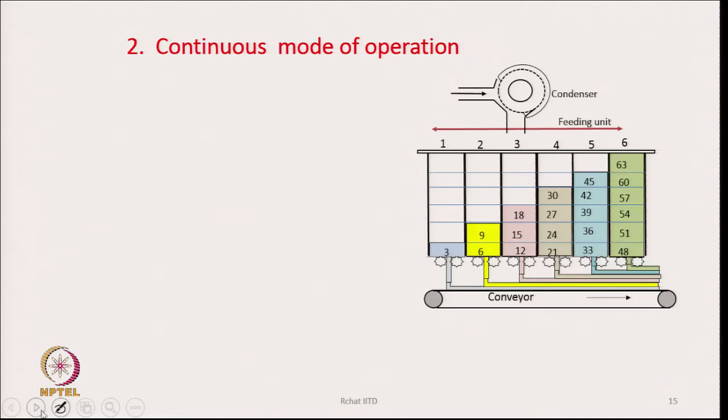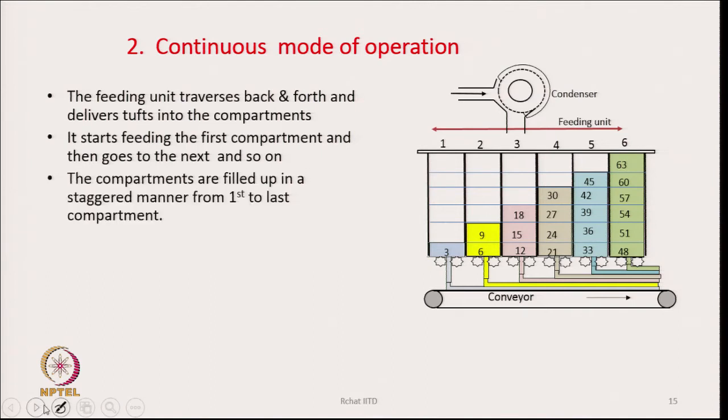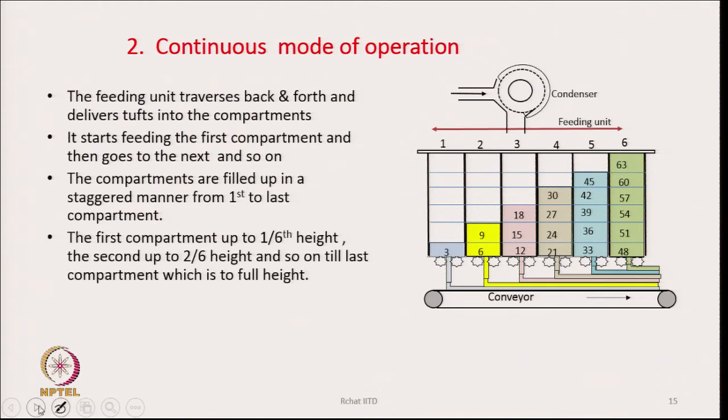In the continuous mode of operation, it is a little different. You see here a similar picture is shown, but now the feeding style is different. What I see here is that these chambers are not filled from bottom to top. The first chamber is filled to 1/6 height, the second chamber to 2/6, the third to 3/6, like that. So, if we look at the heights, it has a step pattern, a staggering pattern. The last chamber is filled to its fullest height.